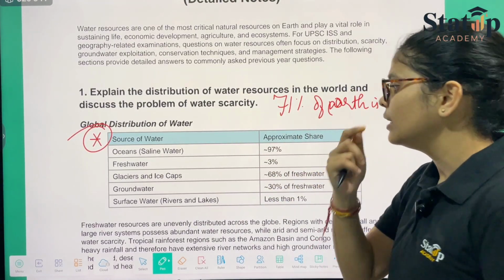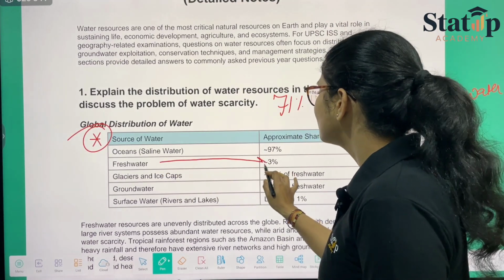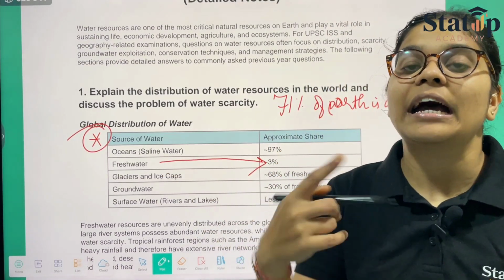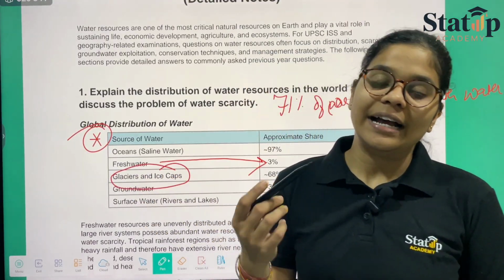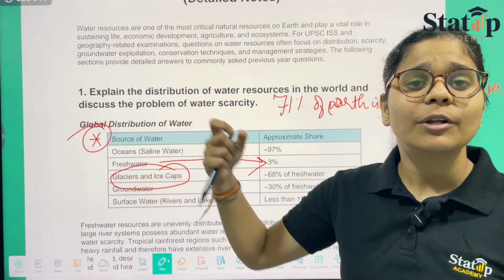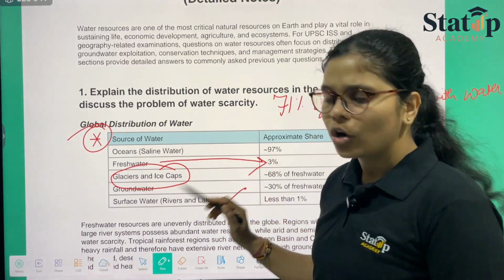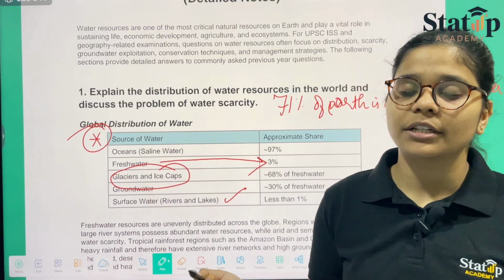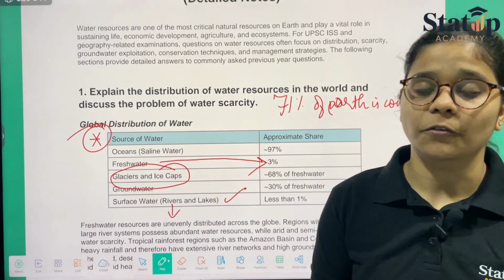This is the one thing. And another thing is that fresh water is just 3%, and it is again unevenly distributed because most of it is trapped in ice caps and glaciers. So that is not available. That will be available once it melts. Another thing, the surface water, which comes under the category of rivers, also comes under the category of fresh water.